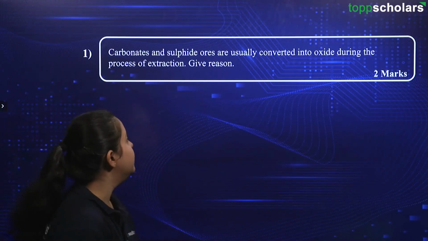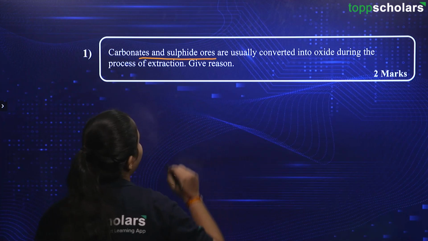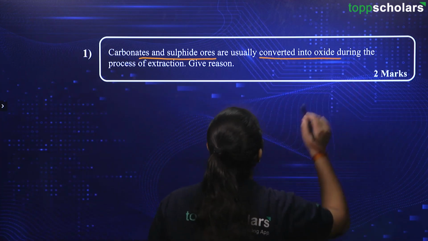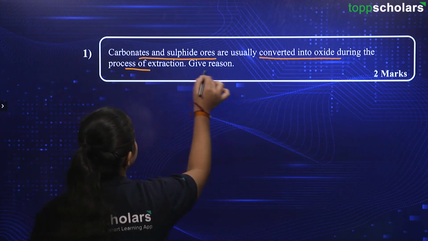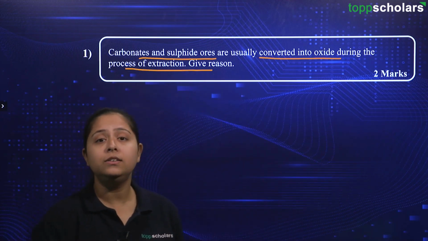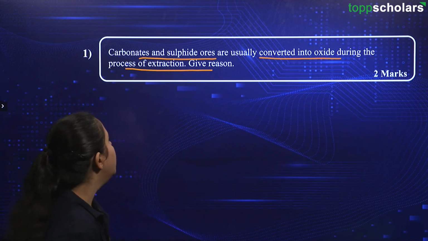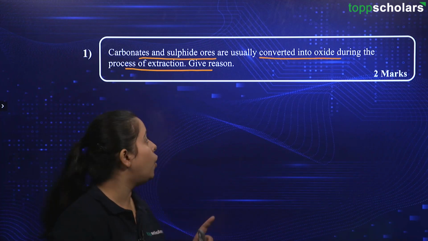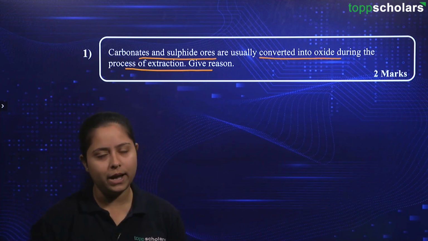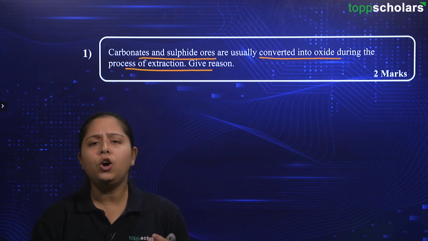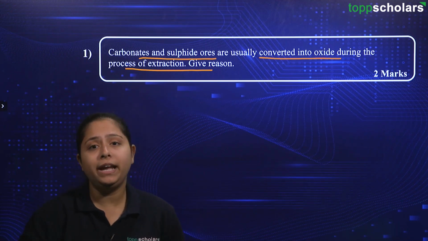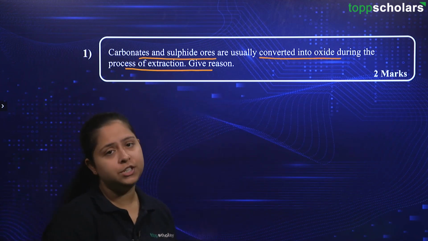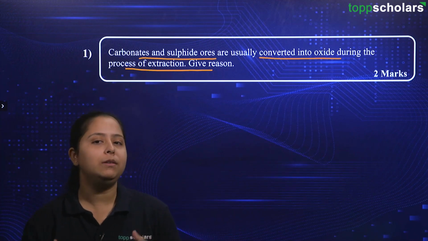The question here is about carbonates and sulfide ores. The question says carbonates and sulfide ores are usually converted into oxide during the process of extraction. And what is the reason behind this? Fine. So, first of all, students, you need to know what ores are. And then we will talk about what carbonate and sulfide ores are, right? Ores basically are the complex forms of metals that we obtain from the earth's crust, right? And then we will do the extraction procedure on that to gain the actual metal, right?